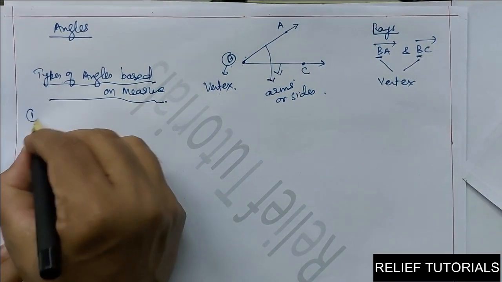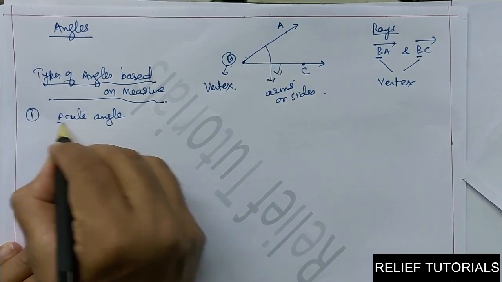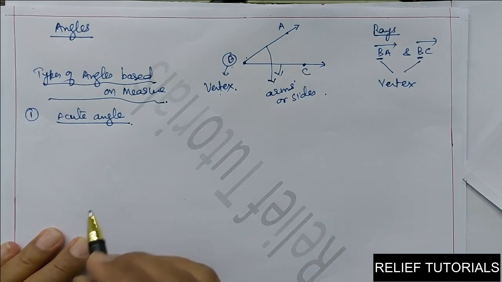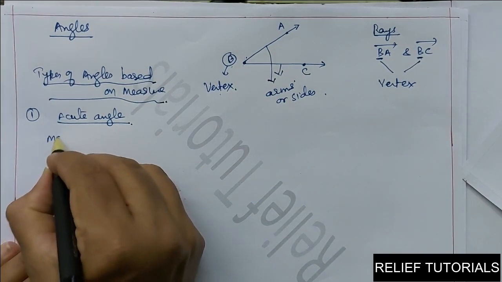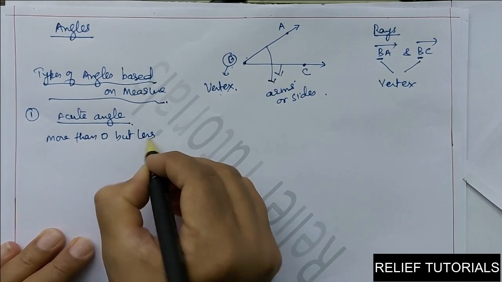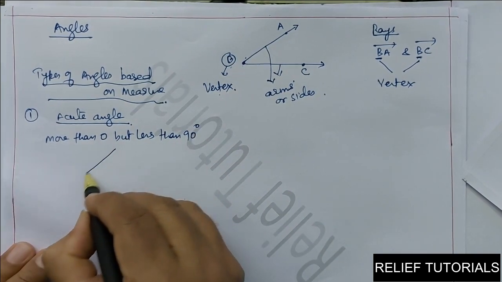So first one we will see is the acute angle. You may be familiar with this acute angle. Acute means an angle whose measure is more than 0 but less than 90 is called an acute angle. See, this is an acute angle.